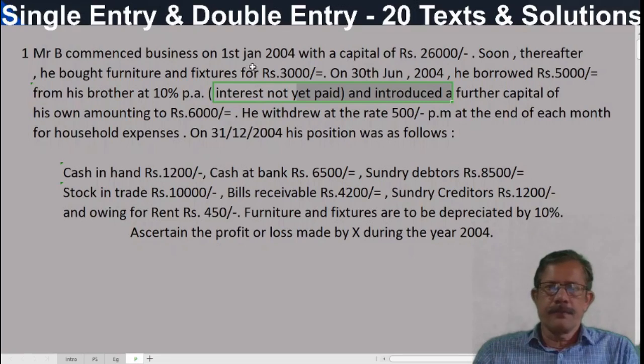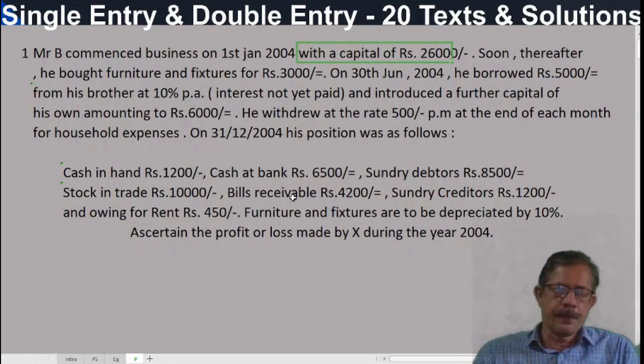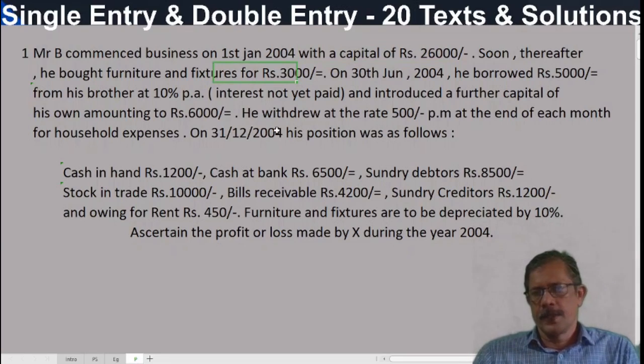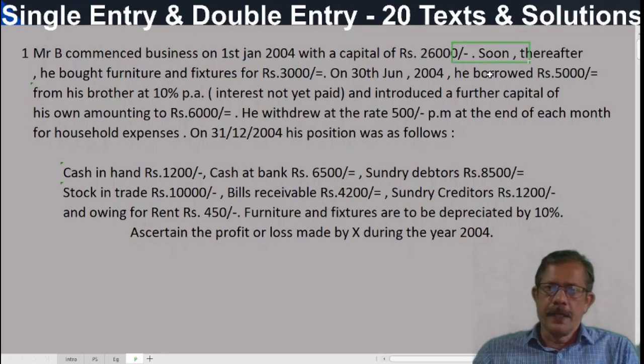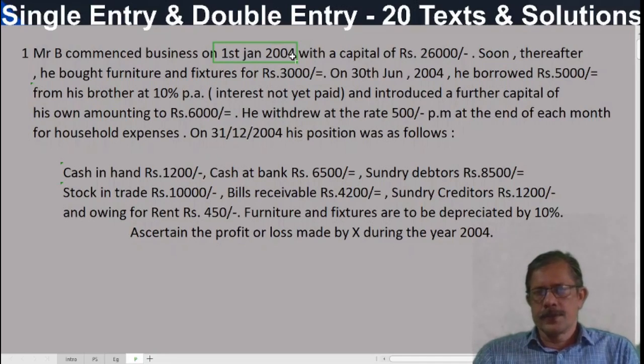So, once again, Mr. B commenced business on 1st January 2004 with a capital of 26,000. So this is opening capital and there is no need of preparing statement of affairs in the beginning of the year. Soon thereafter, he bought furniture and fixtures, rupees 3,000. This is an asset purchased. Depreciation may be there. Here date of purchase is not given, but immediately after 1st January 2004. That means the asset has been purchased in the beginning of the year. So if there is any depreciation, full year depreciation has to be considered. Okay?